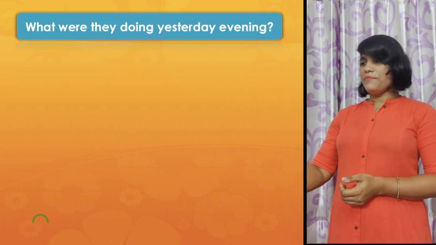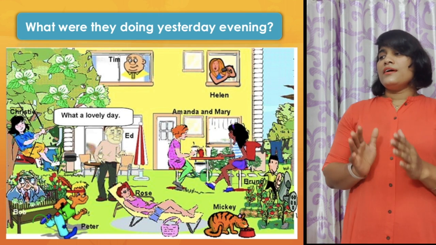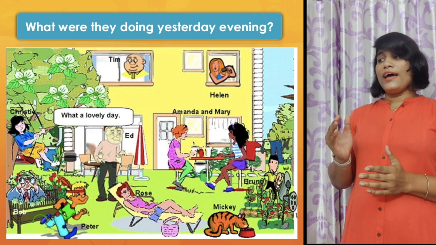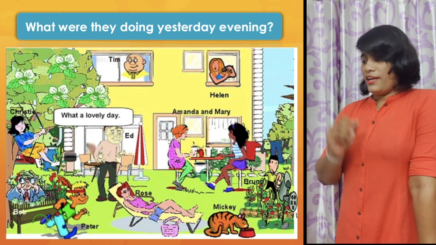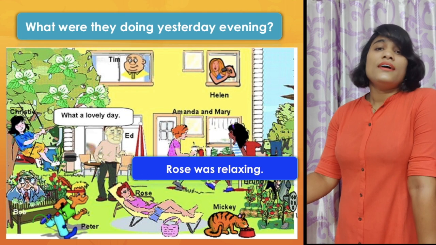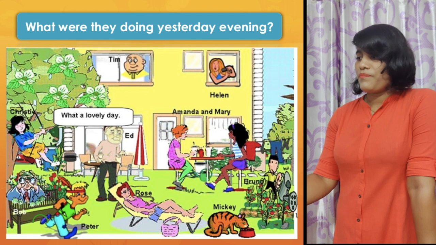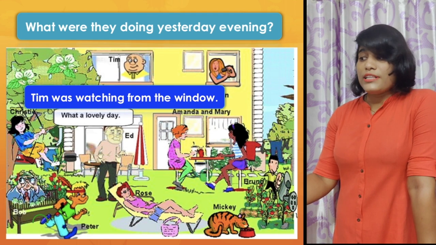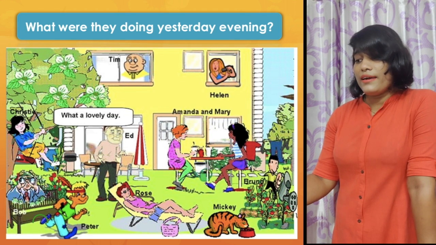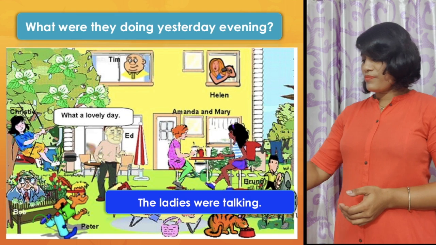Now let's see the picture here. Here you find a picture that tells you what they were doing yesterday evening. Let's see what they were doing. Rose was relaxing. The girl was swinging. Tim was watching from the window. Helen was combing her hair. And the ladies were talking.